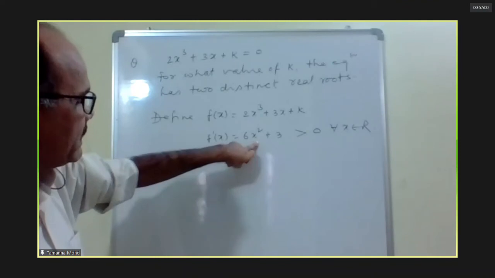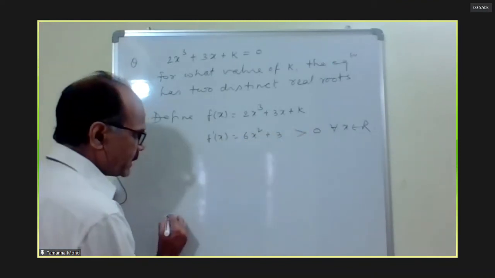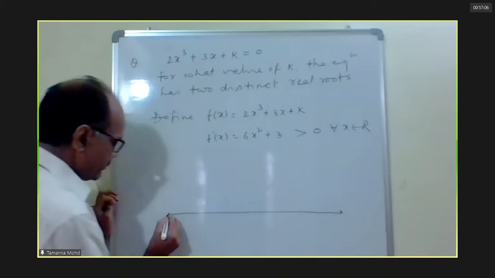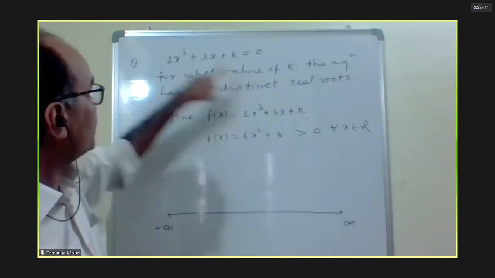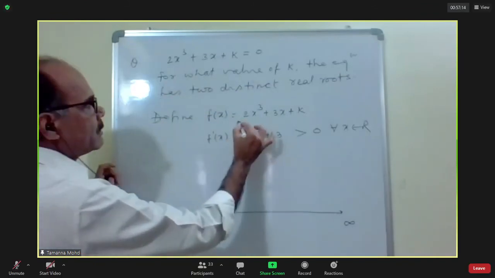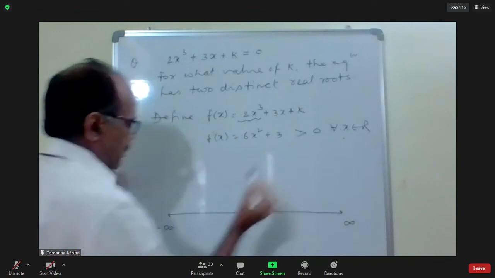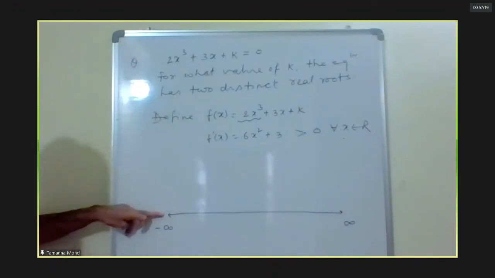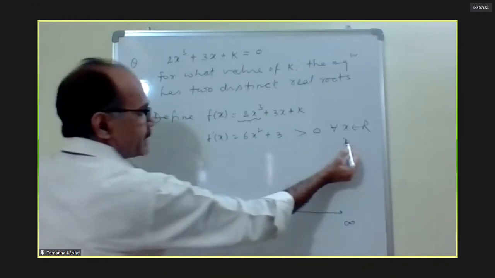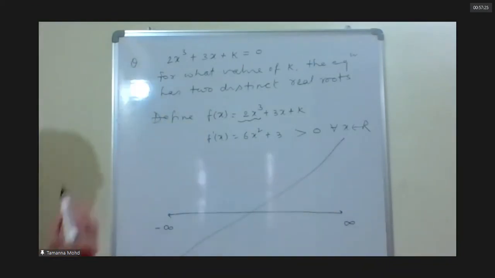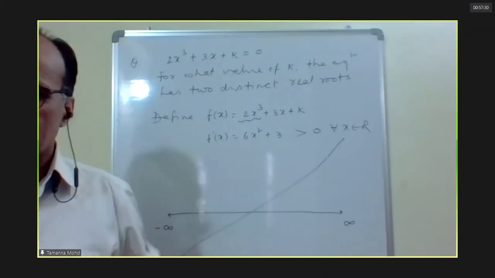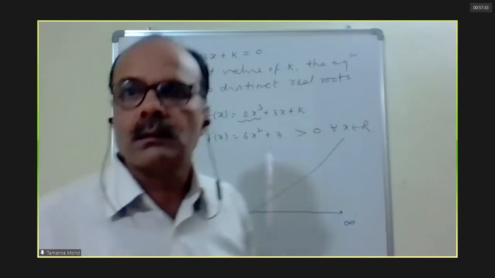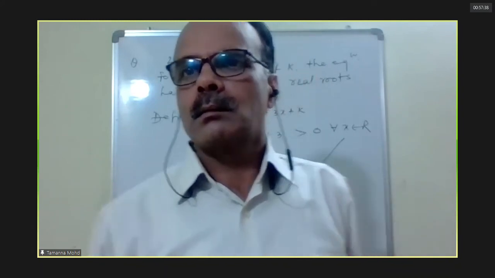This is positive always, derivative is positive, entirely increasing, no critical point, so take only the extreme points. I am not writing the values. What is the limiting value at infinity? Infinity. Limiting value at minus infinity? Minus infinity. Just join these 2 points with some curve. That's it. If derivative is either positive or negative for all x, just join the extreme points.